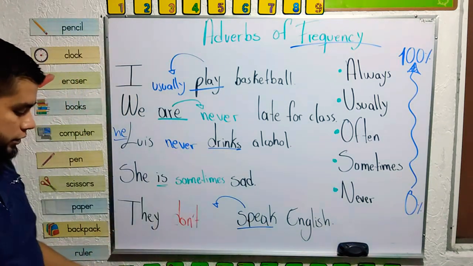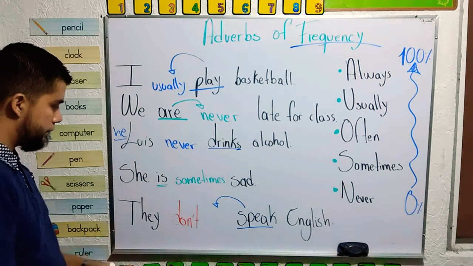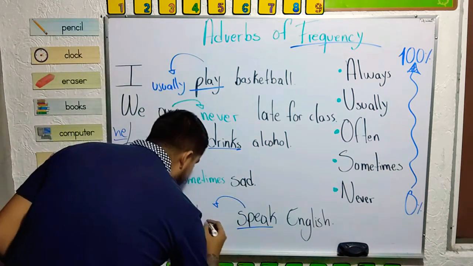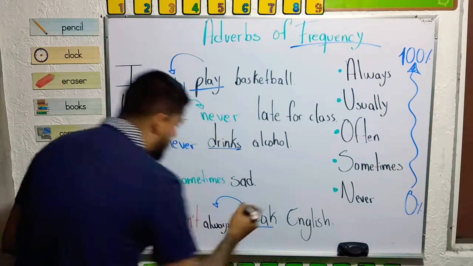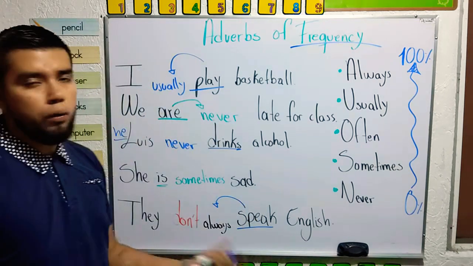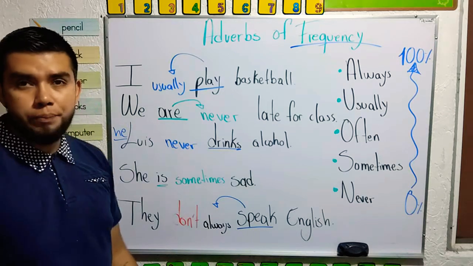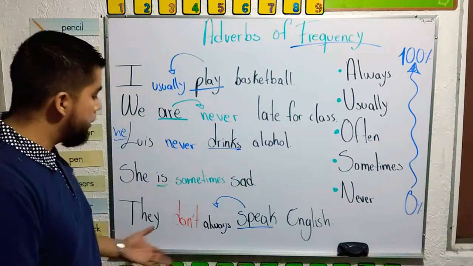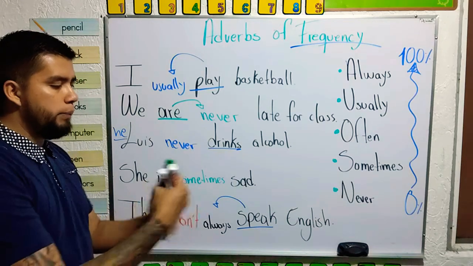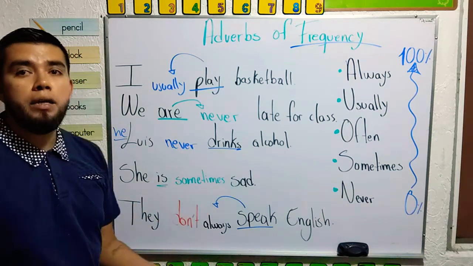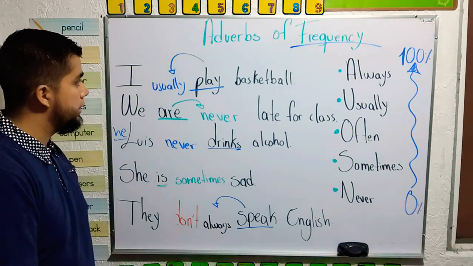So they don't always, like not all the time, they don't always speak English. So these are the different adverbs of frequency, the positions and what they mean, what they represent. Okay?